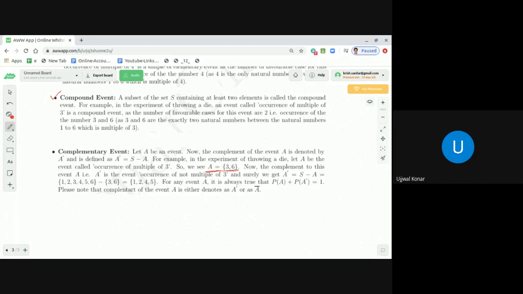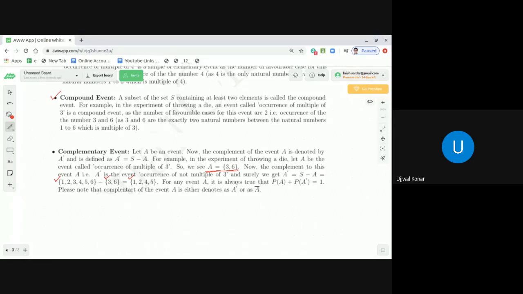So surely we can get it: A prime is equal to S minus A. S is {1, 2, 3, 4, 5, 6} minus {3, 6}, the set containing the two elements 3 and 6. So what we get is {1, 2, 4, 5}. So the complement of the event A, where A is the occurrence of a multiple of 3, is the event denoting the occurrence of 1 or 2 or 4 or 5.